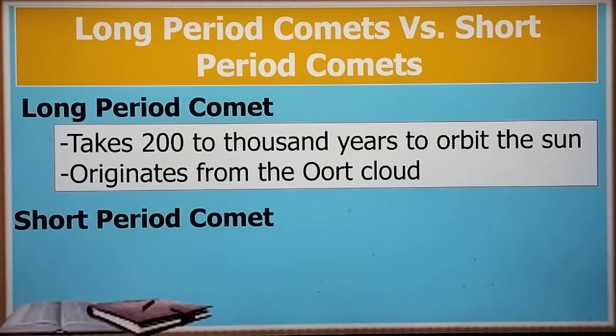And then originally, it is found in the Oort cloud. Tandaan natin, di ba yung comets makikita sa dalawang location. First is yung Kuiper belt and second would be Oort cloud. Pag sinabing Oort cloud, that is beyond the solar system. And pag sinabing Kuiper belt, that is beyond the orbit of Neptune.